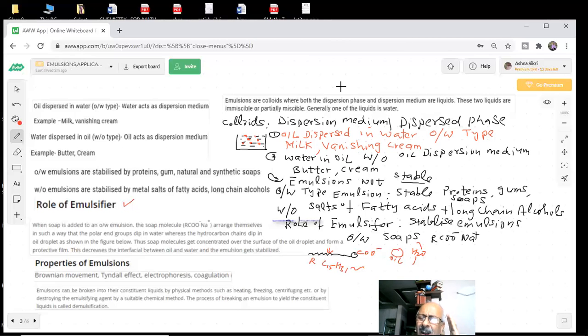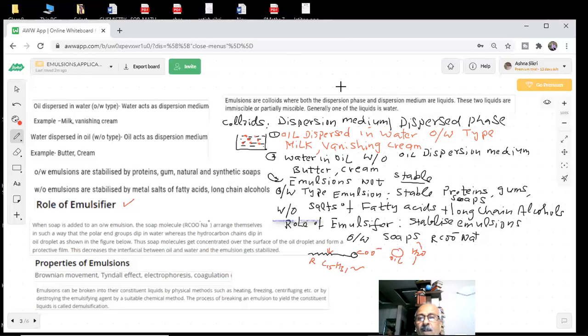Always the idea is there will be two types of groups in the chain. The polar group will get attached to the water, which you are calling a hydrophilic group, oxygen, O⁻. And the hydrophobic group will be the R chain, which will be a long chain that goes into the oil. And what will be the result of that? A film will be formed between oil and water. So this decreases the interfacial tension between oil and water to stabilize the emulsions. That is the story of the emulsions.